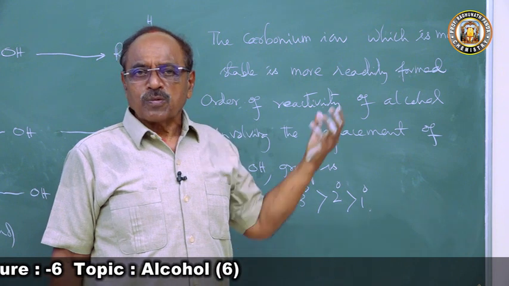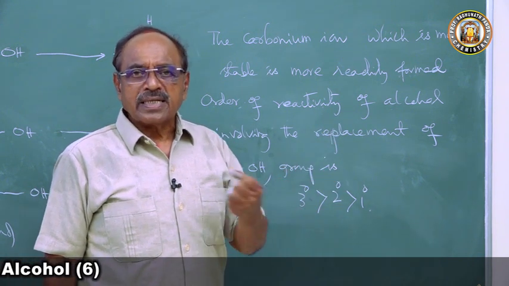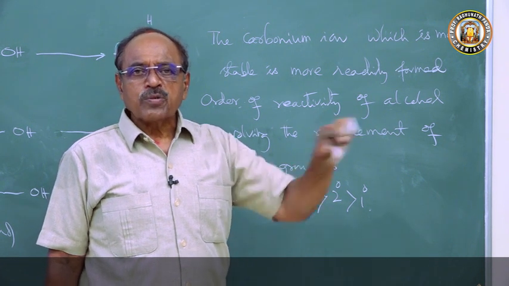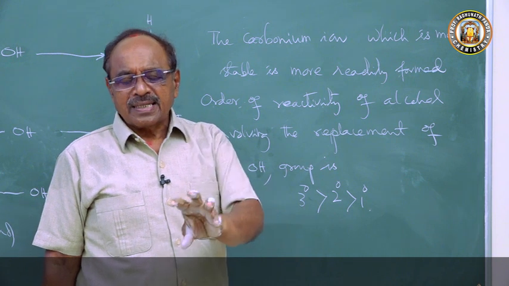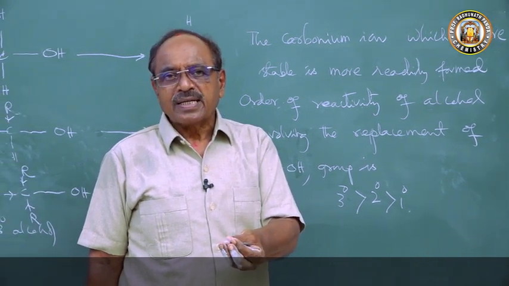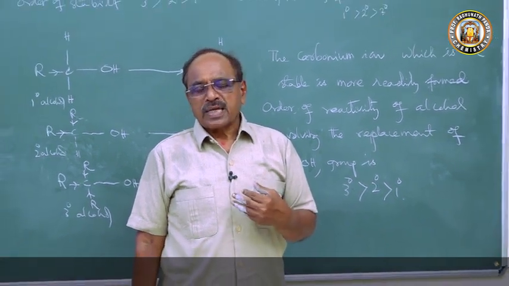replacement of OH group. Once you understand here, if you go to formaldehyde, acetaldehyde, acetone, in formaldehyde the carbon atom is bonded to hydrogen atom. Then in acetaldehyde, you have one alkyl group, one plus I effect. In acetone there are two alkyl groups, 2 plus I effect.